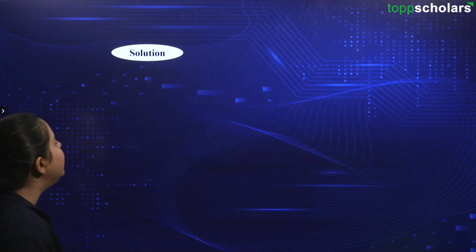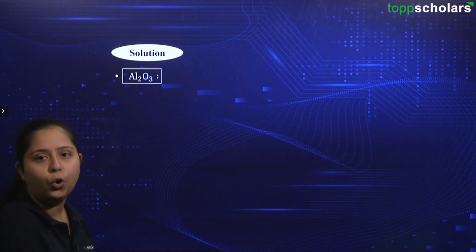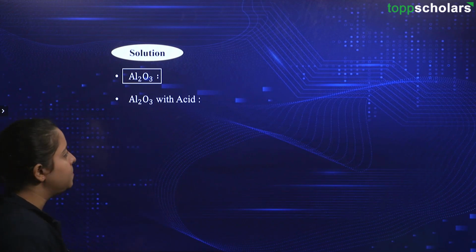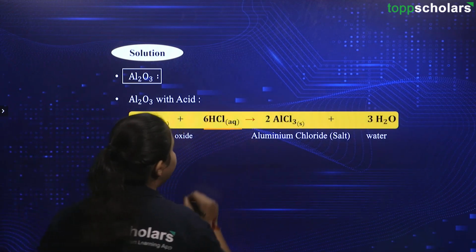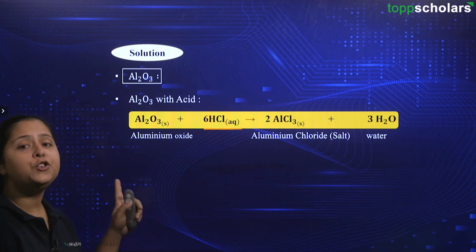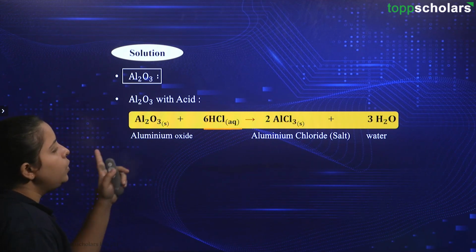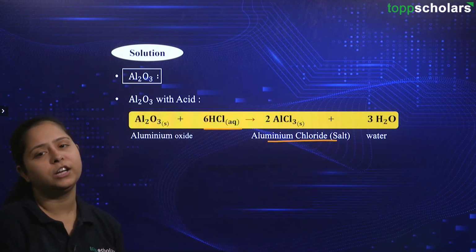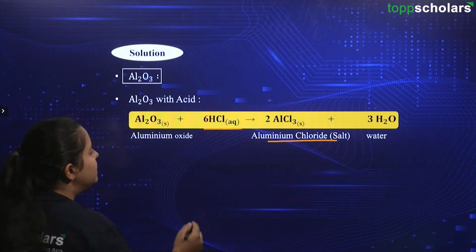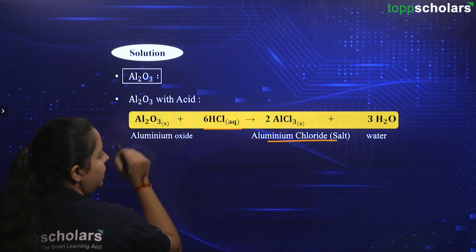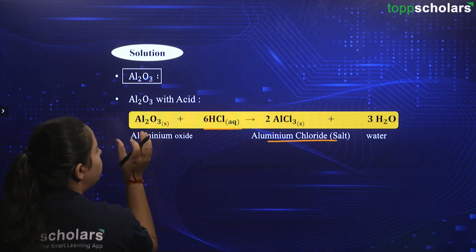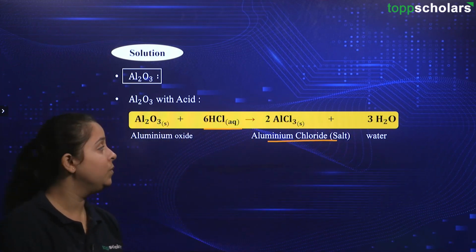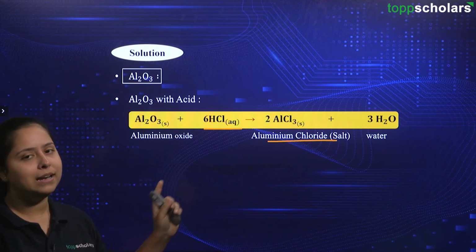Now let's go ahead and deal with the next thing, that is Al2O3. This is aluminium oxide and we will see how it behaves with an acid. Al2O3 is reacted with HCl, hydrochloric acid. What we form is aluminium chloride, which is a salt, and we also have the production of water. Here you will see that this Cl is displacing the oxygen, and then we have the formation of AlCl3, and the rest goes as water. You may check again, this is also a balanced equation.